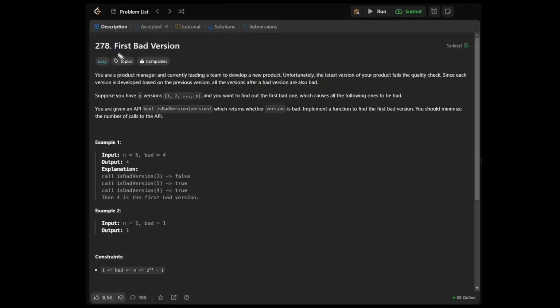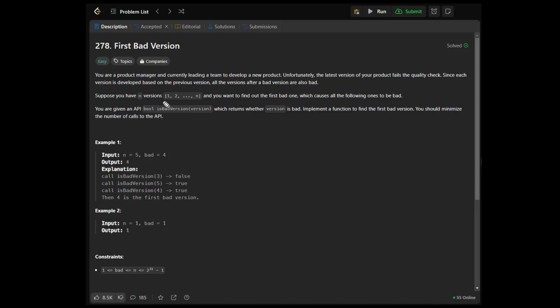We are looking at this problem, first bad version. You are a product manager currently leading a team to develop a new product. Unfortunately, the latest version of the product fails to qualify check. Since each version is developed based on the previous version, all the versions after a bad version are also bad.